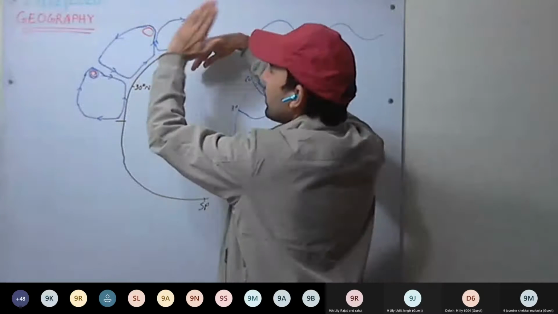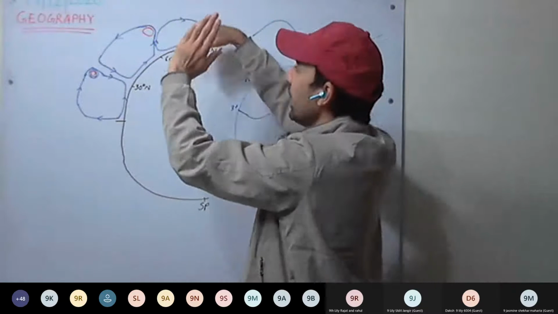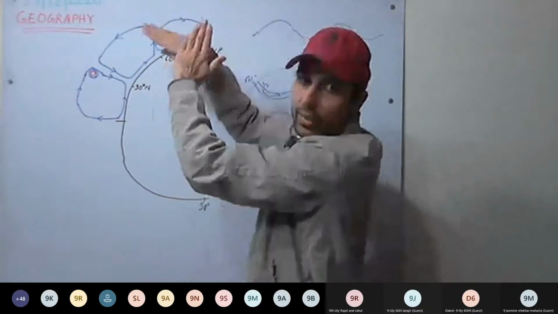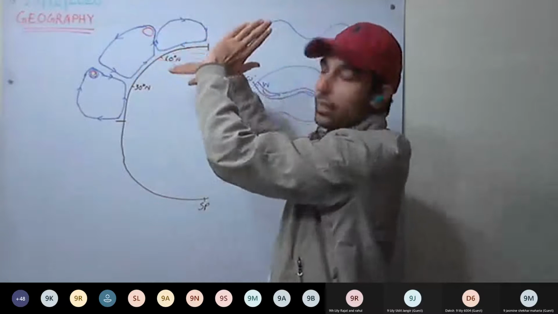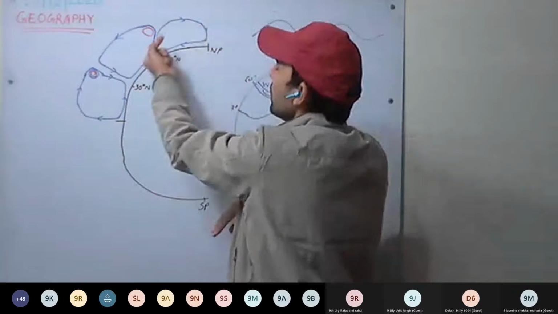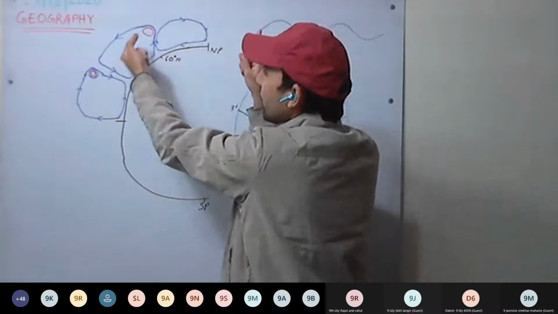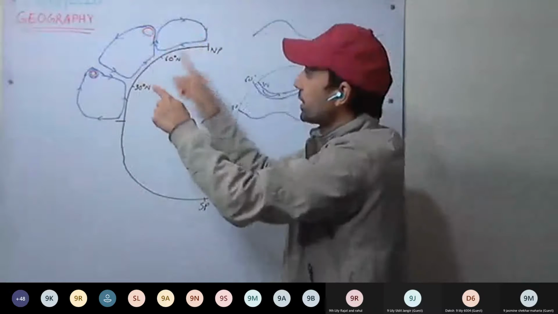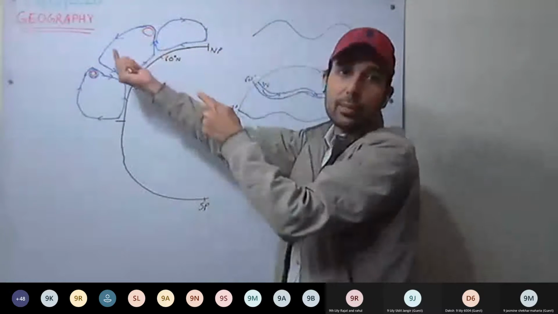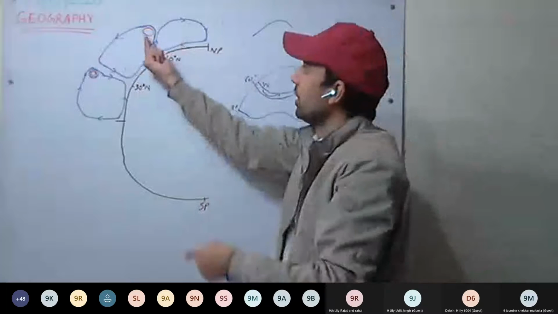Again, these winds will be diverted towards the east, and these winds will be diverted towards the west. But the resultant direction will be eastward. So the resultant direction is eastward. These are flowing from west to east. So these are westerly winds as well. Both the jet streams are westerly winds, that is, they are coming from the west.